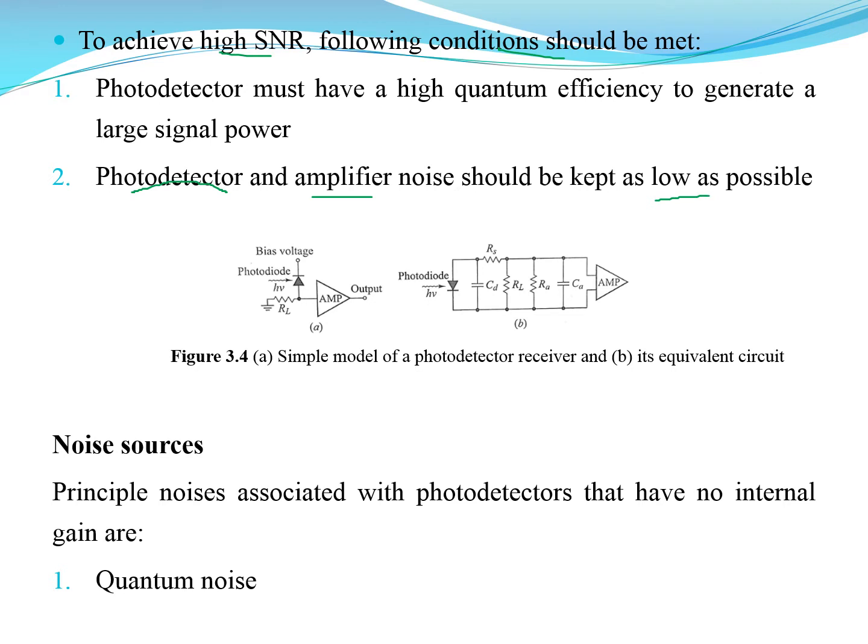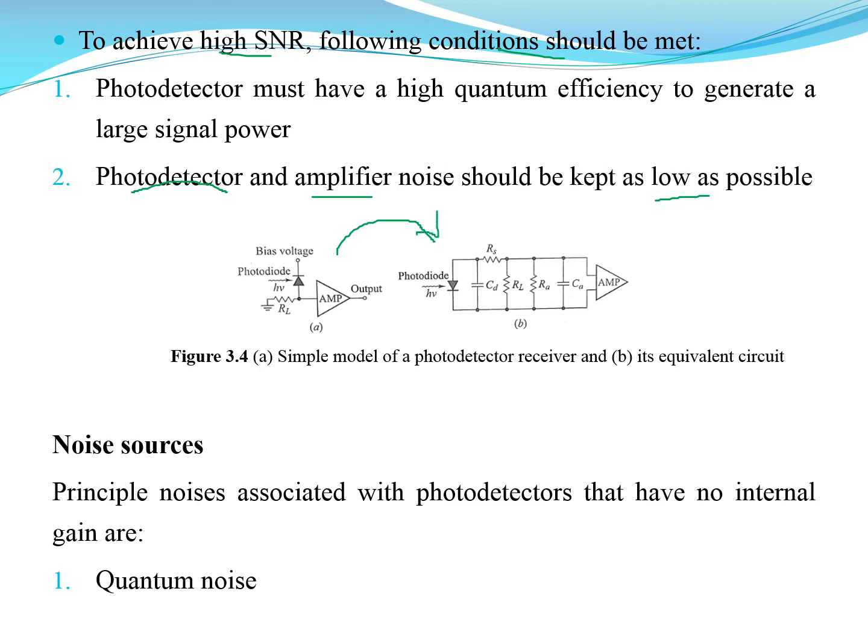That is done by properly selecting the resistors in the amplifier design and the photodiode circuit, and the capacitances are also responsible for the noise which gets generated in this system. We have resistance Rs, resistance RL, and the capacitances for the amplifier and the photodetector. That is the equivalent circuit we can have for this detection process and amplification process.